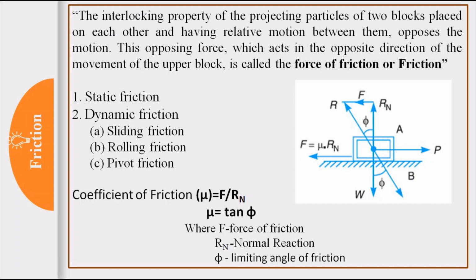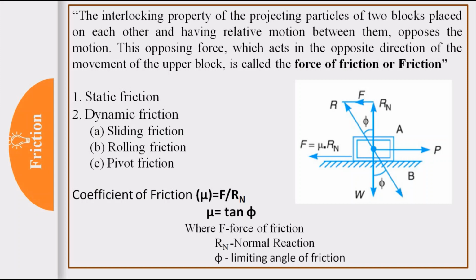Power transmission devices like belts and gears are based on the principle of friction only. Also, consider any machine: wherever there is relative motion between two parts, there is friction, meaning some of the energy is wasted to overcome that friction. That is the important aspect.